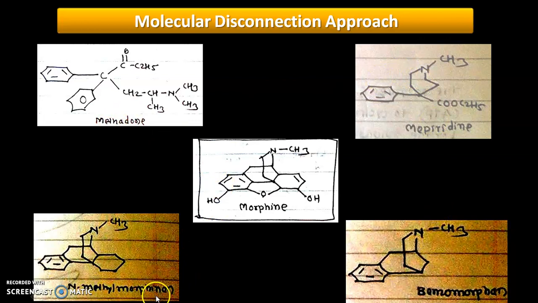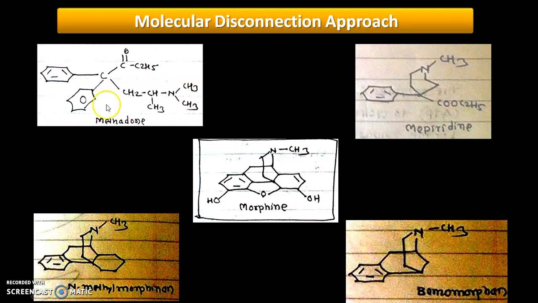In N-methyl morphinan, you can see that they simply removed the cyclic ether part, and the whole structure is as it is. So in this way they got another lead molecule, N-methyl morphinan. And in the case of benzomorphan, you can see that they removed this cyclohexene as well as the cyclic ether part, and just kept two rings, that is phenyl and cyclohexane. In this way they got another lead molecule, that is benzomorphan.